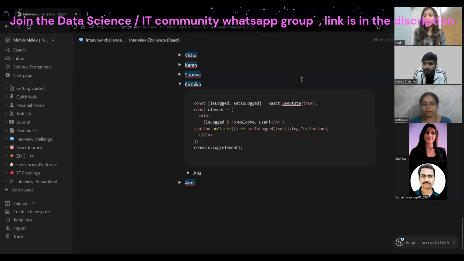Kritika, tell me. I don't know whether it's right, but I will try. In useState, I have isLogged and setIsLogged. By default, isLogged is true. Inside the element function there is a div. By the ternary operator, isLogged is by default true, so it goes with the first option, inside a p tag, welcome user. It will not go to the button onClick. It will not navigate to that because it's a true condition. Because the true condition is satisfied there, it will stop there.